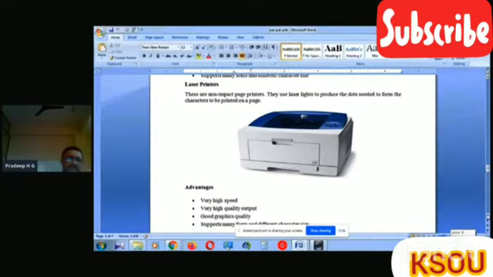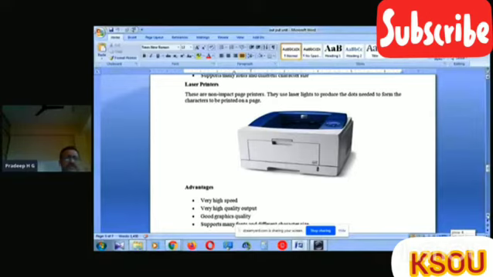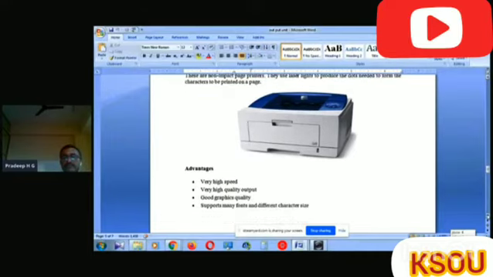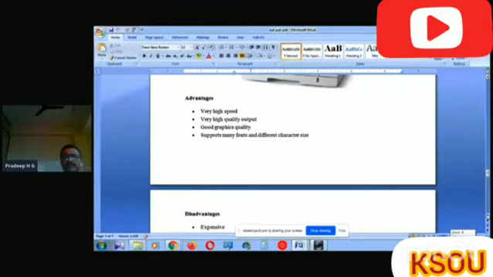Depending upon the image, it considers the type of image. Then it gives the output to the user. It prints the data. The advantages of laser printers are very high speed. It gives the data as a page printer.